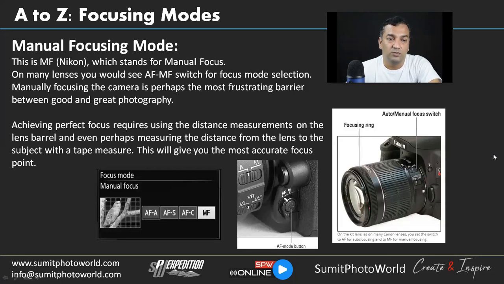Manual focusing modes. So this is MF in Nikon, which stands for manual focus. On many lenses you would see an AF and MF switch for focus mode selection. Manually focusing the camera is perhaps the most frustrating barrier between good and great photography. So this is really frustrating, because we want to move into manual focus, and we hold ourselves back. It's not an easy path to complete,